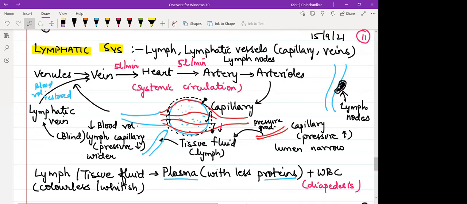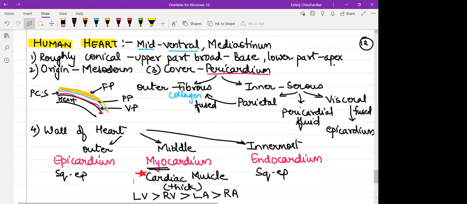Then page number 12. Done, Priyanshi. Others? Okay.